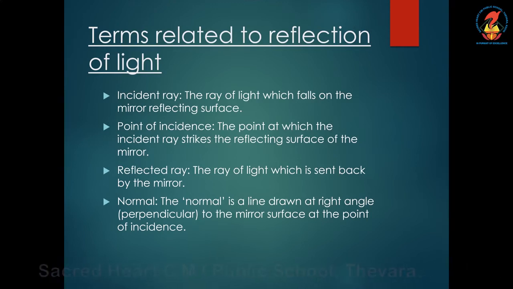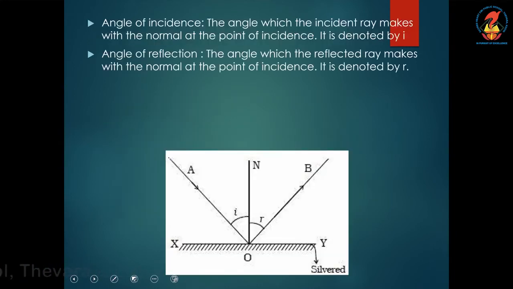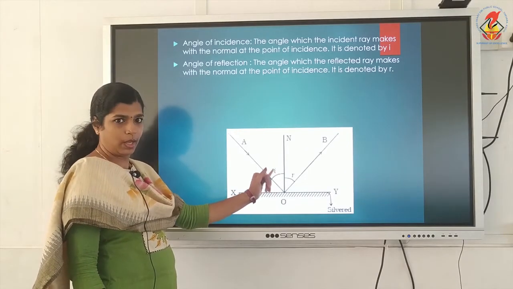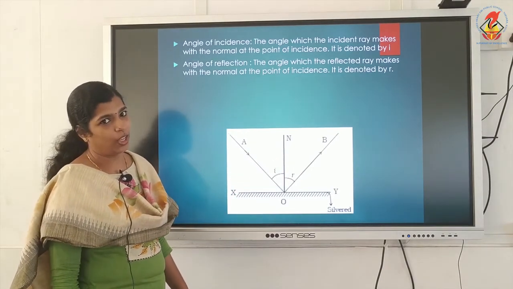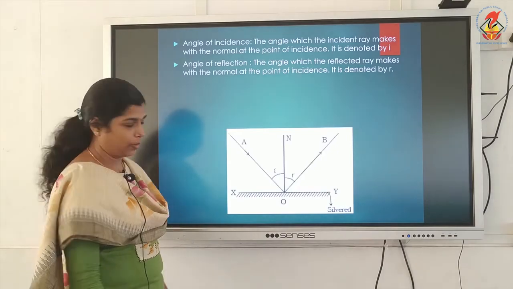The normal means a line drawn at 90 degrees to the mirror surface at the point of incidence. Then, angle of incidence, angle between the incident ray and the normal; angle of reflection, angle between the reflected ray and the normal.